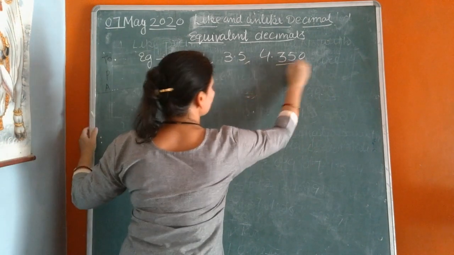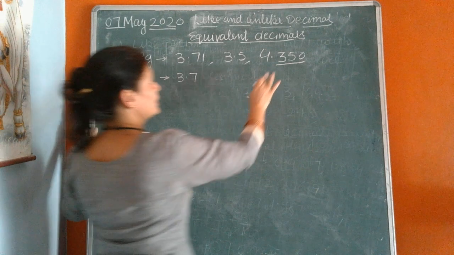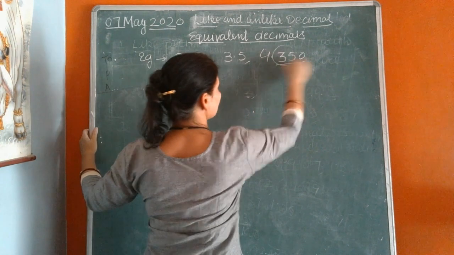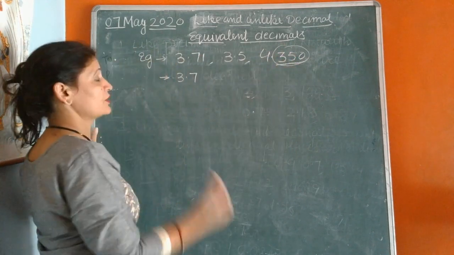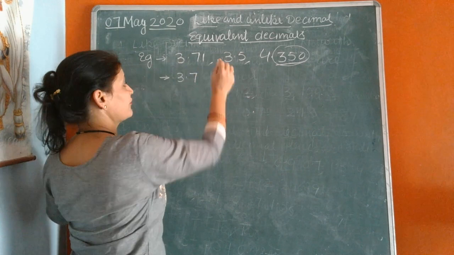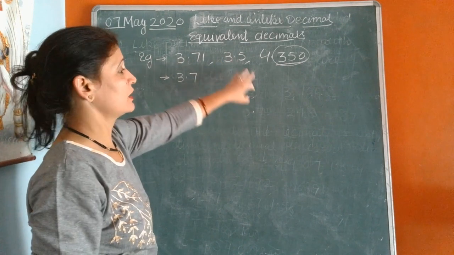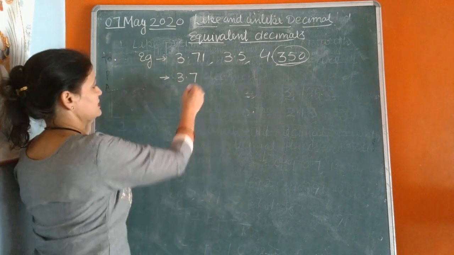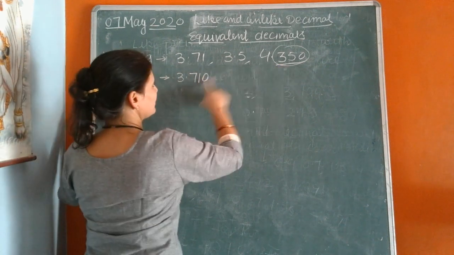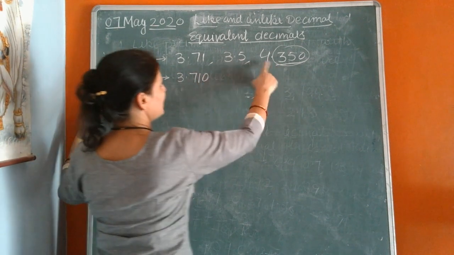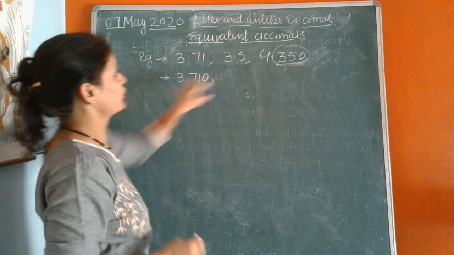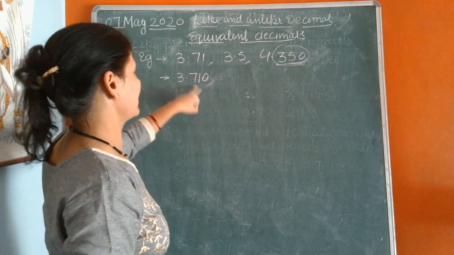Now we will start with 3.71 because it has more digits. 1.350 has three numbers after the decimal. So we will make every decimal have three numbers after the decimal. 0.7 becomes 0.700 and 3.71 becomes 3.710. Now both have three digits, so both are made like decimals.